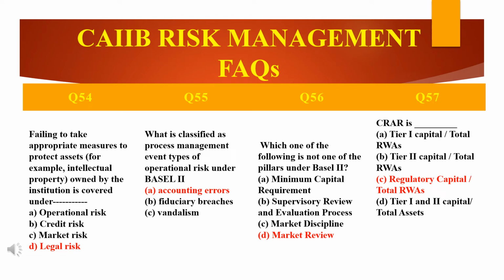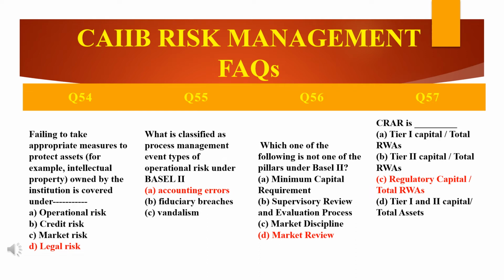The last question of this slide is CRAR. Friends, what is CRAR first? CRAR is the capital to risk weighted assets ratio, RWA, risk weighted assets ratio. C stands for capital, to risk weighted assets, R for ratio: capital to risk weighted assets ratio.